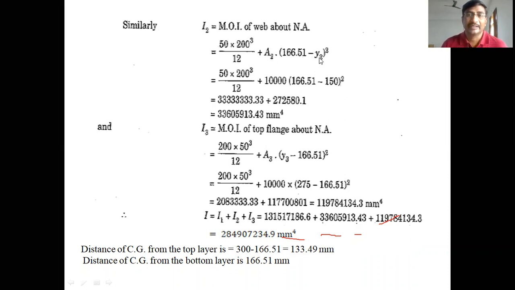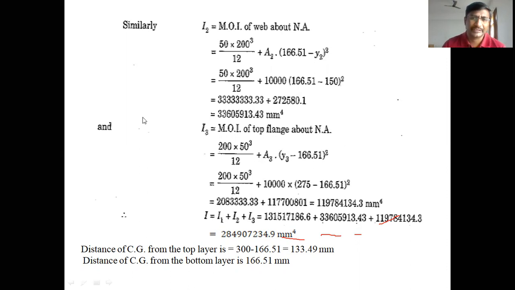Y2 is the distance of the CG of the second area from the bottom face, which is 150. So 166.51 minus 150 gives the distance between the CG of area 2 and the neutral axis.